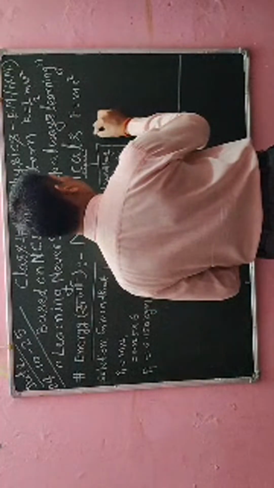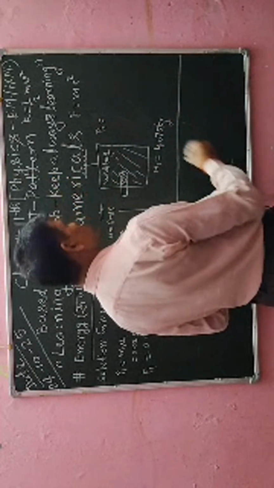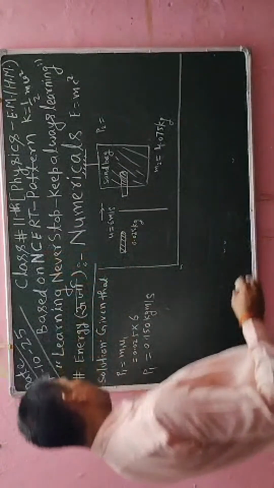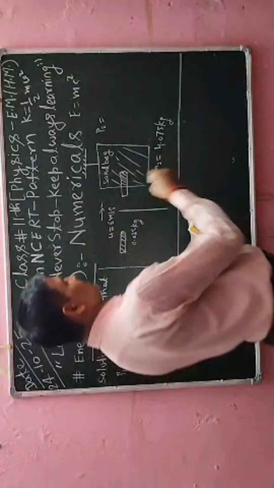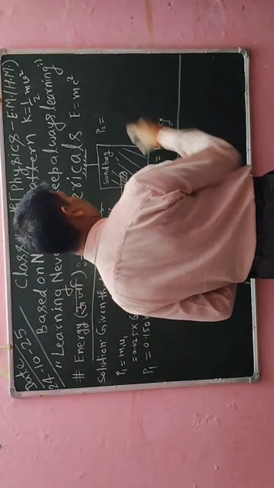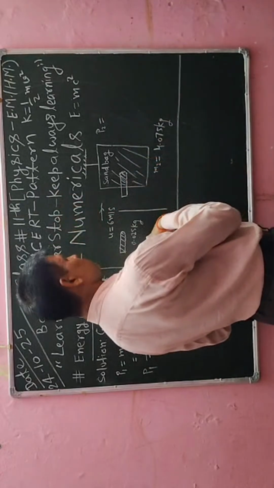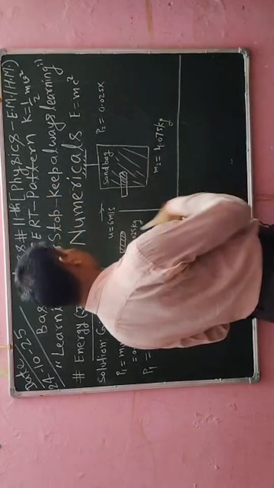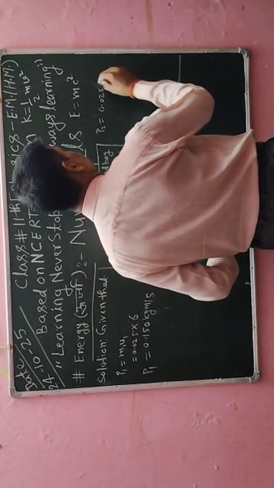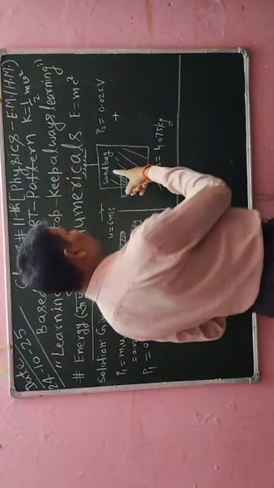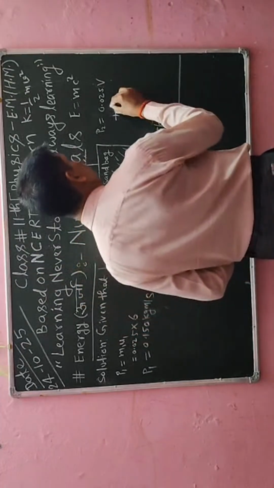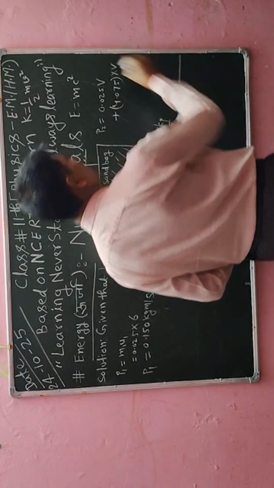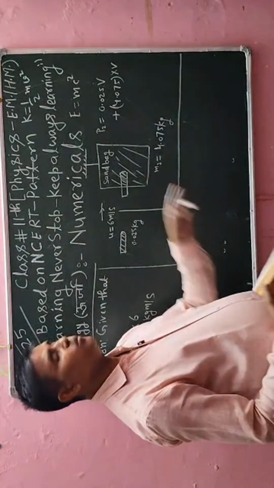So the momentum I am going to calculate here, m2 p2 is equal to, I will calculate the momentum of this object. That is the mass of the bullet, which is given here as 0.25 kg, and its velocity is v, plus the mass of the sandbag with sand, which is 4.075 kg, and its velocity is v, because with the same velocity both objects will move in the forward direction.